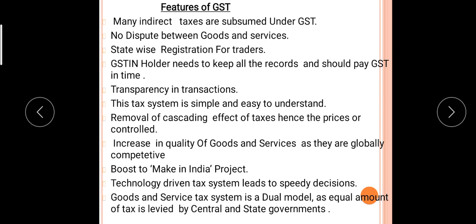The important ones are transparency in the transaction, removal of cascading effect of tax, and therefore pricing is under control, and the quality of goods and services is increased, and it is useful to the Make in India project. These are the main features of GST.